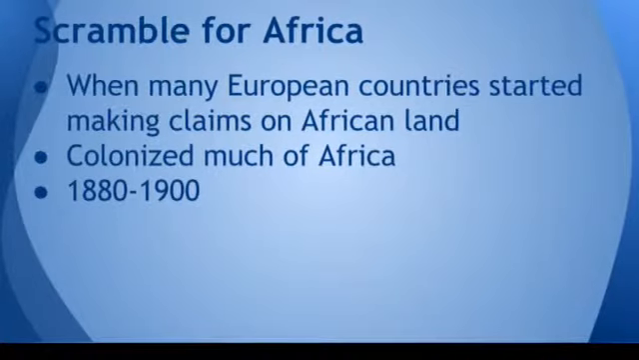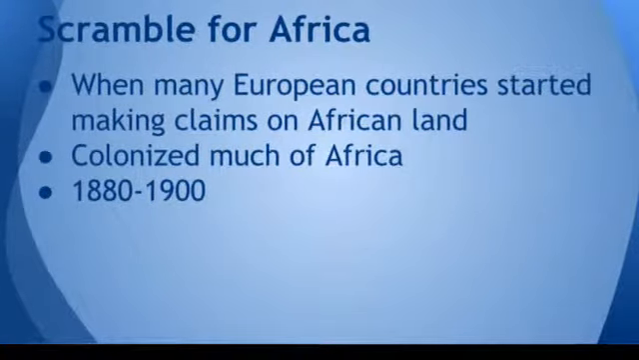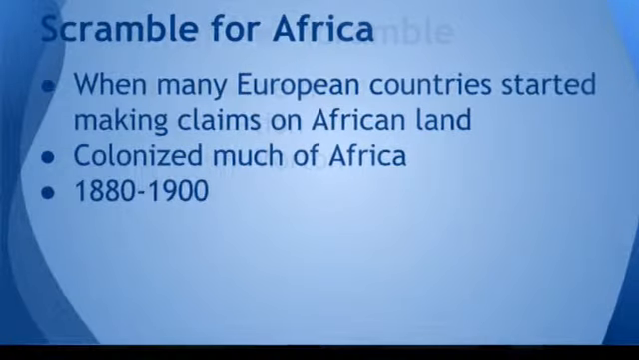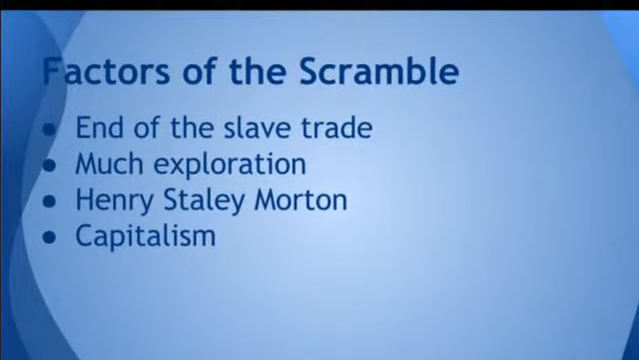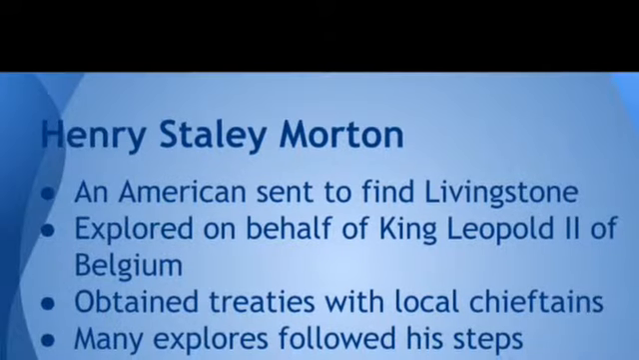The Scramble for Africa: when many European countries started making claims on African land and colonized much of Africa, from 1880 to 1900. Factors of the scramble: the end of the slave trade, much exploration, Henry Morton Stanley, and capitalism.